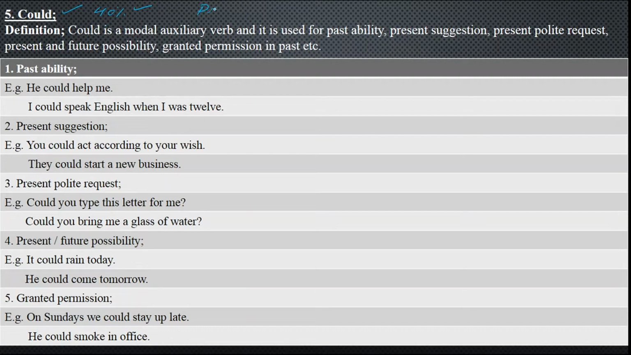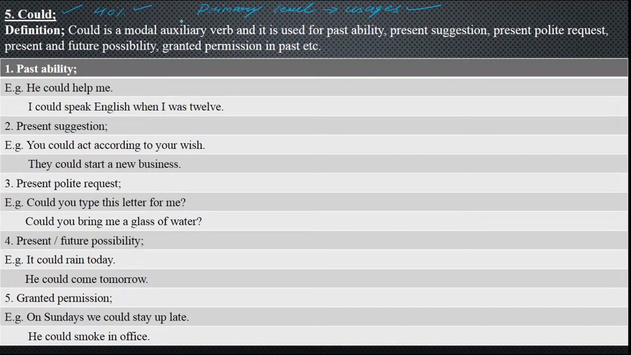What is the primary level? In the primary level, we are going to discuss the usages of modal auxiliary verbs. When we discuss the usages of modal auxiliary verbs, that level is called the primary level. Now, we will discuss the definition of could first, then we will move towards the usages.